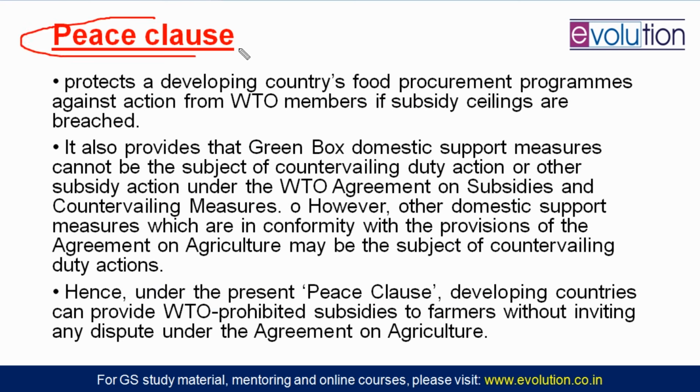Before that, let's discuss the peace clause. The peace clause is for protecting a developing country's food procurement programs. I told you 3 food security programs of India. So for protecting a developing country's food procurement program, we have a peace clause in the WTO. And if a country surpasses the subsidy limit ceiling set by the Agreement on Agriculture, that country can go to the WTO under the peace clause. And if the WTO thinks that the country has done the right thing, has fed the poor people, and this does not impact any other country, does not distort the trade so negatively, there will be no action taken by the WTO against this country.